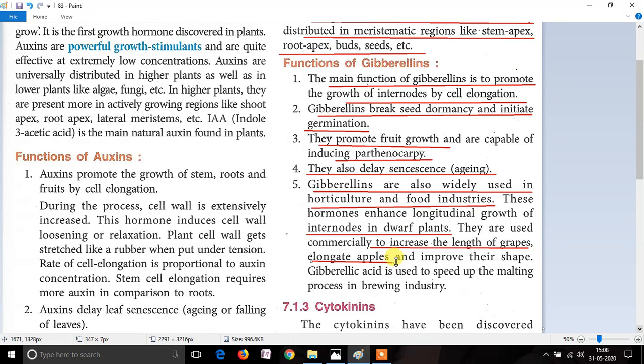The next function is that GA3, specifically gibberellic acid, which is a type of gibberellin, is used to speed up the malting process in the brewing industry. It is used in the beverages to increase the speed of the malting. So these are the different functions of the gibberellins.